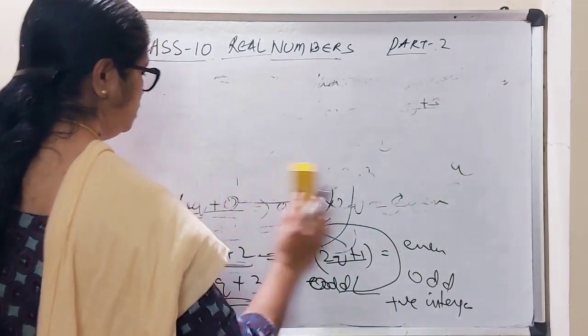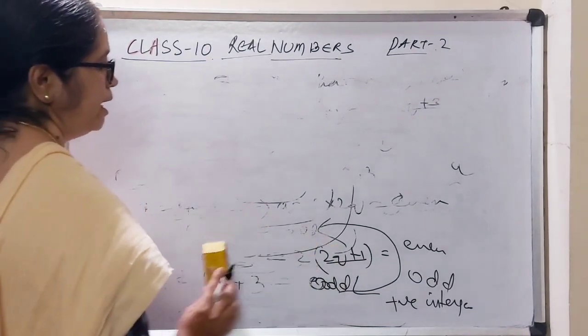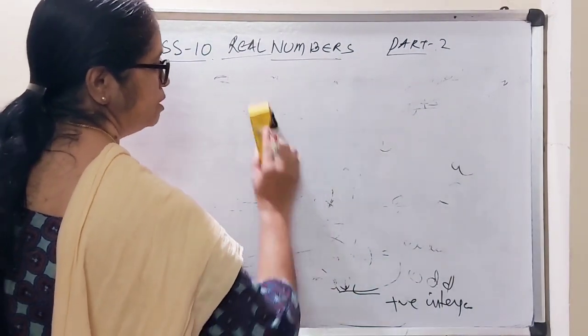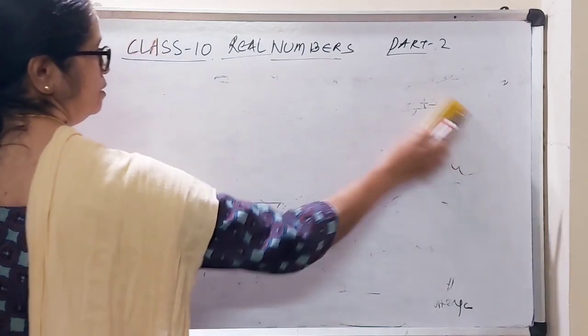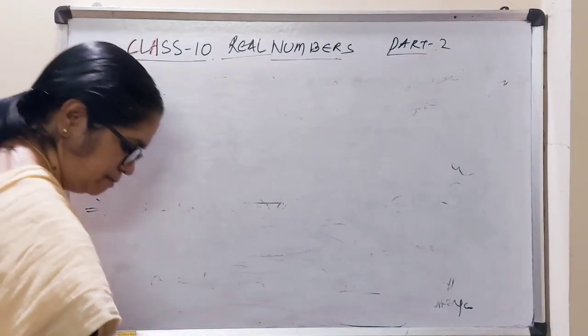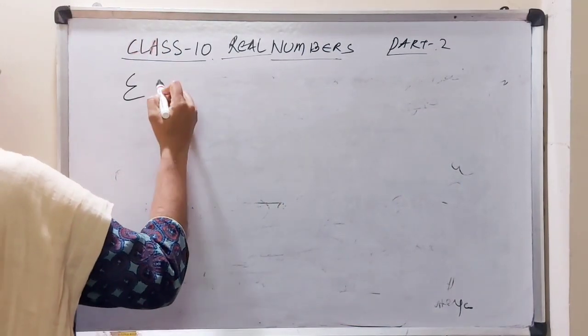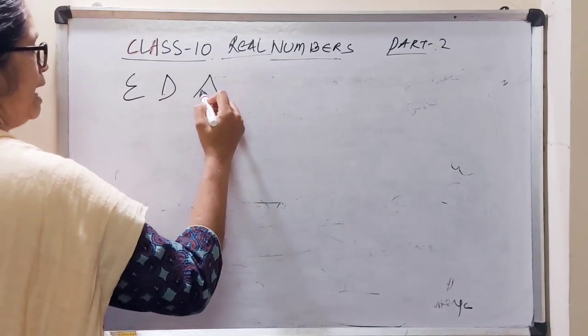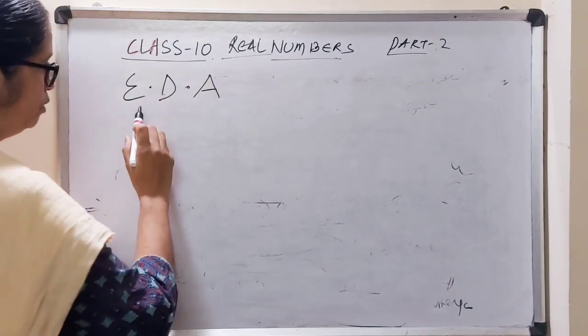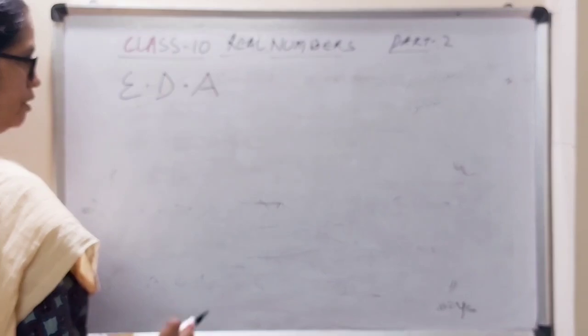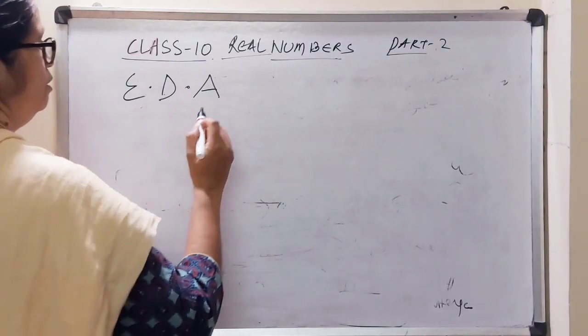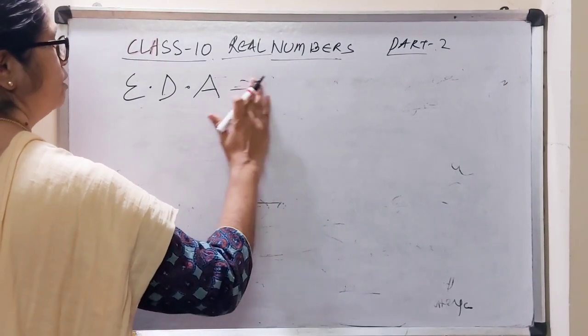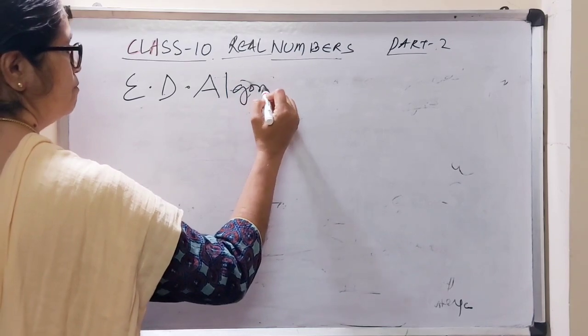Now we are going to learn Euclid's division algorithm. What is Euclid's division algorithm? What is an algorithm? We are going to learn Euclid's division algorithm. I wrote it in a short form. Is it okay? Fine. What is the word algorithm?